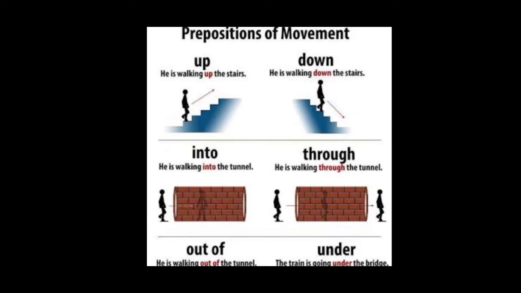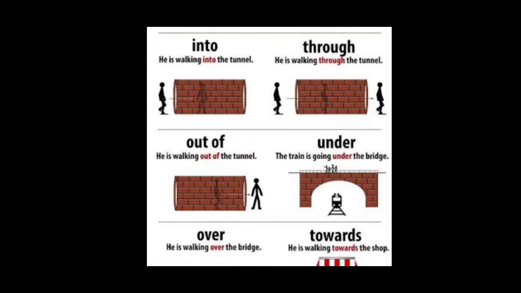Some other example for prepositions of movement, that is direction. He is walking up the stairs. See here, he is walking up the stairs. Then next picture, he is walking down the stairs. Look at the next picture, children. He is walking into the tunnel. So here, the action is going on, taking place. It is happening. So for this situation, we have to use this preposition of movement, children.